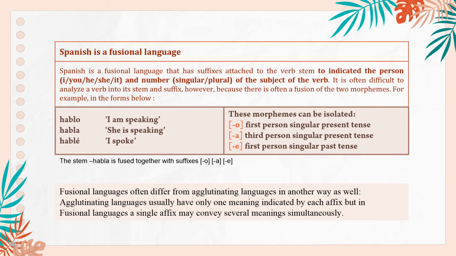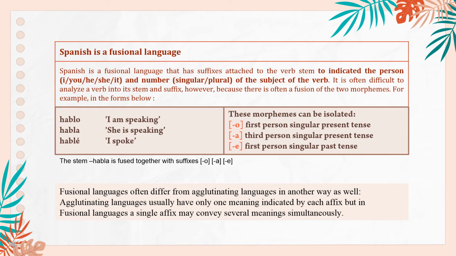Spanish is a fusional language that has suffixes attached to the verb stem to indicate the person, like I, you, he, she, it, and number, singular and plural, of the subject of the verb. It is often difficult to analyze a verb into its stem and suffix, however, because there is often fusion of two morphemes.